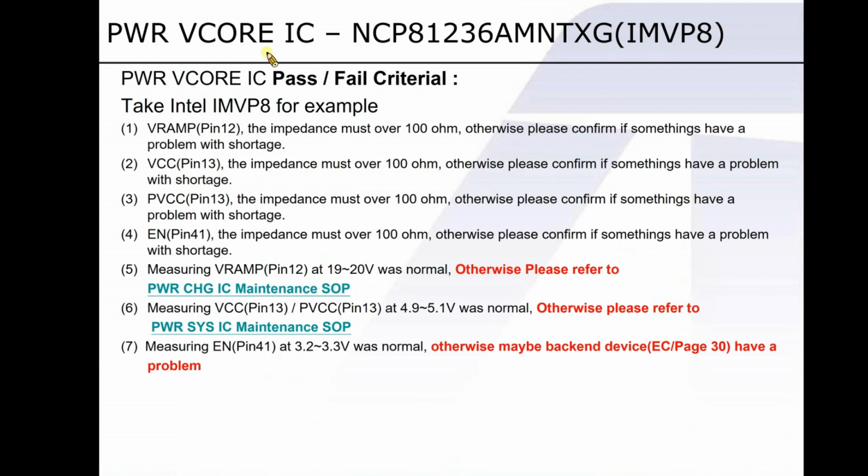Let's start from the impedance checking procedure, as usual. See if the impedance of VRAMP, VCC, PVCC, and enable are over 100 ohm. And then what's next is the voltage measurement for VRAMP, VCC, PVCC, and enable, to see if they are at normal voltage values.